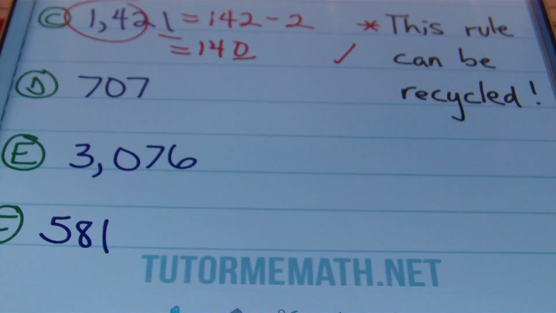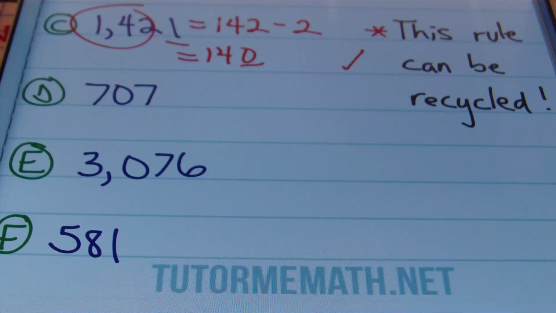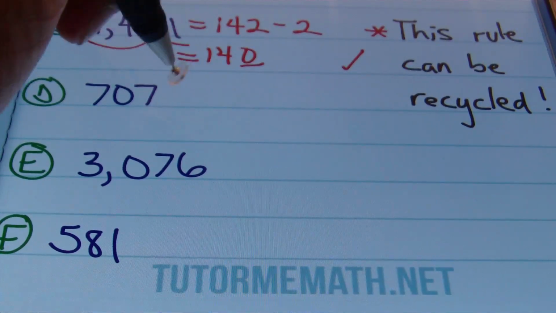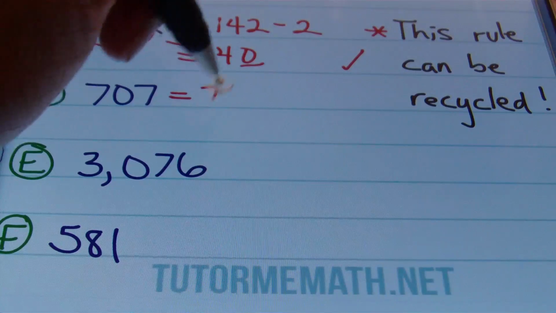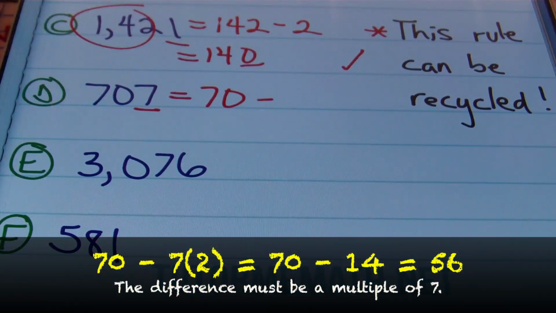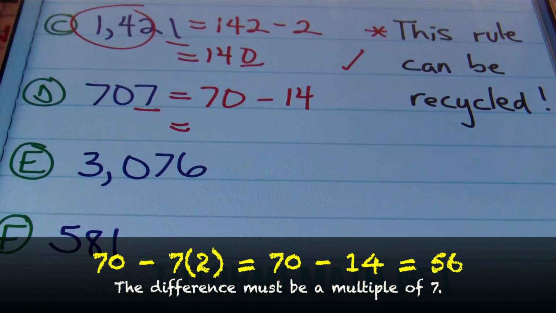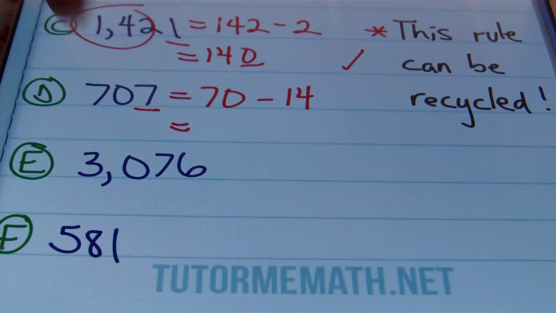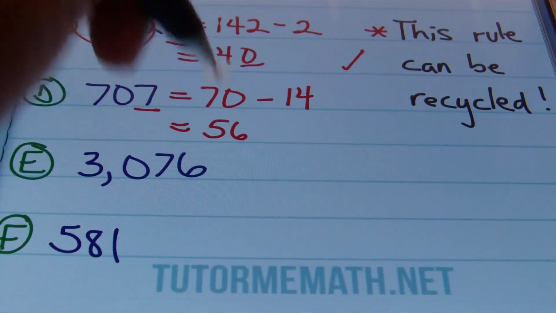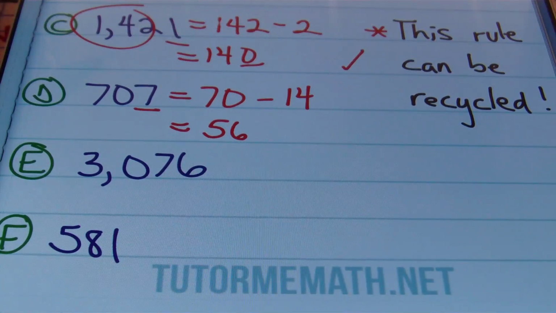Let's look at D here. With D, we have 707. If I were to multiply the last digit by 2, 7 is that last digit, right? So 7 times 2 is 14, and then subtracting that, you end up with 56. Is 56 divisible by 7? Yes, it is. And how do I know that? Because 7 times 8 is 56. I know that. So there you go, that works.